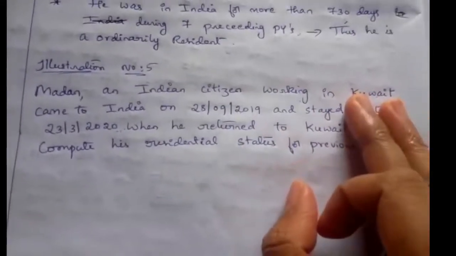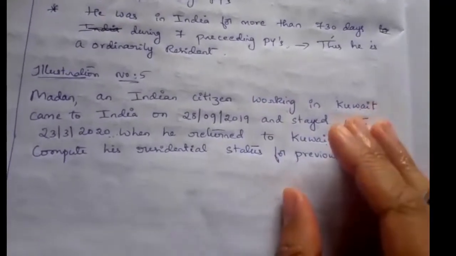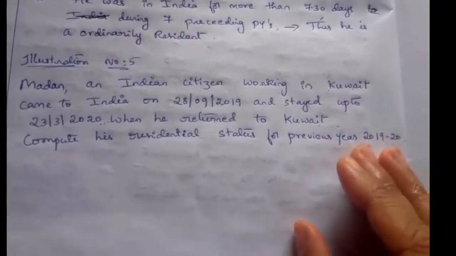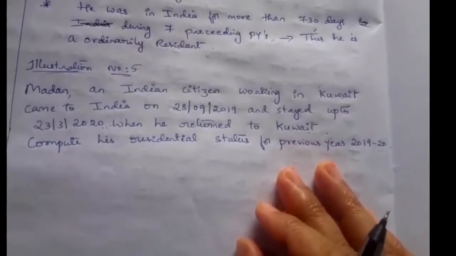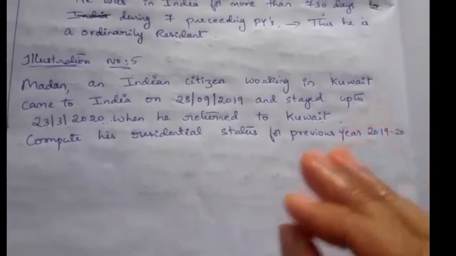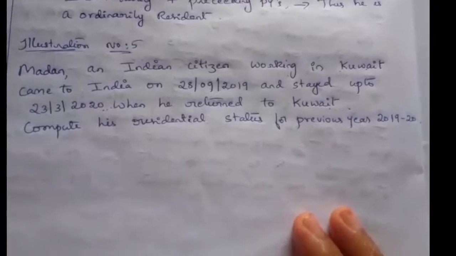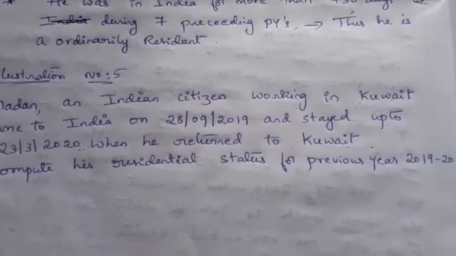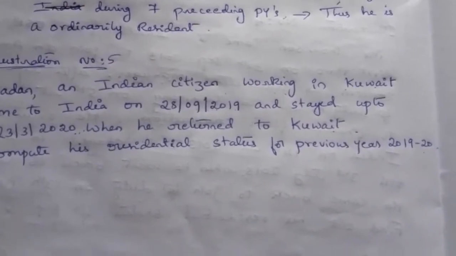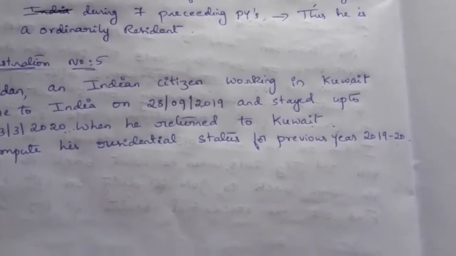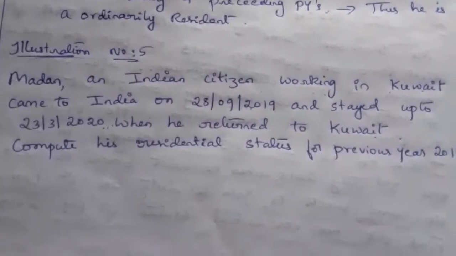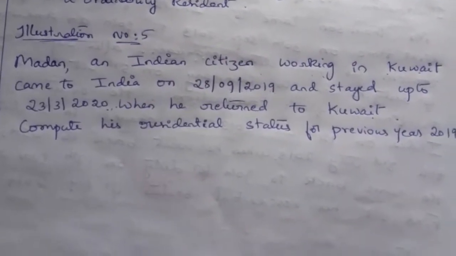So he has to satisfy the first basic condition of staying in India for 182 days. If he does not stay in India for 182 days, then he is a non-resident in India. If he satisfies the 182 days stay in India, then he is a resident. If he does not satisfy, then he is a non-resident. So find out the solution and send me the answer.